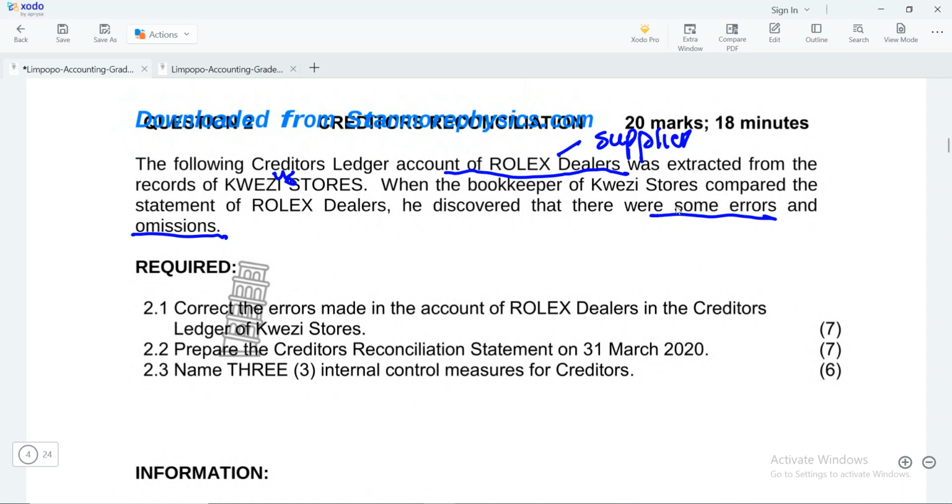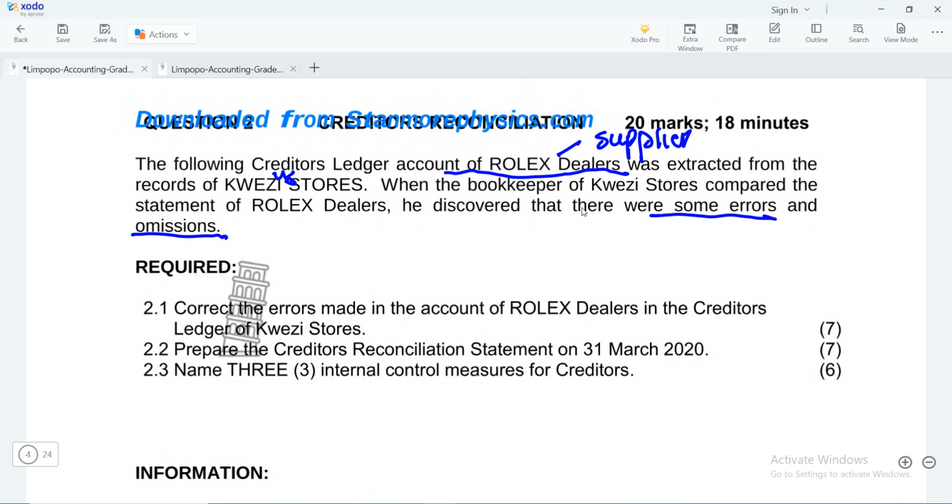Errors simply mean some mistakes. It could be that we had undercasted or overcasted, or we had recorded some things by mistake, or they had recorded some things by mistake, or they had omitted something by mistake. Remember, we are speaking about simple mistakes. They can come from both parties. The business can make an error, the supplier can also make an error. And in terms of omissions, it means that the information was not recorded.